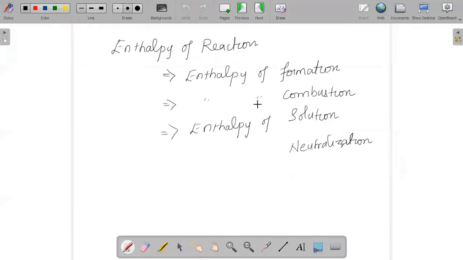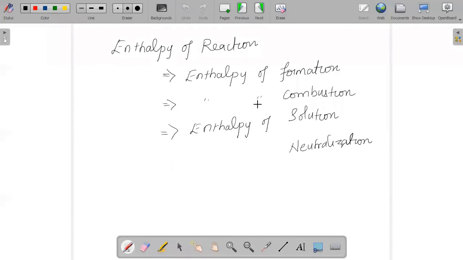And we have different types of enthalpy of reaction: enthalpy of formation, enthalpy of combustion, enthalpy of solution, neutralization, and many more. Each one is important to know.